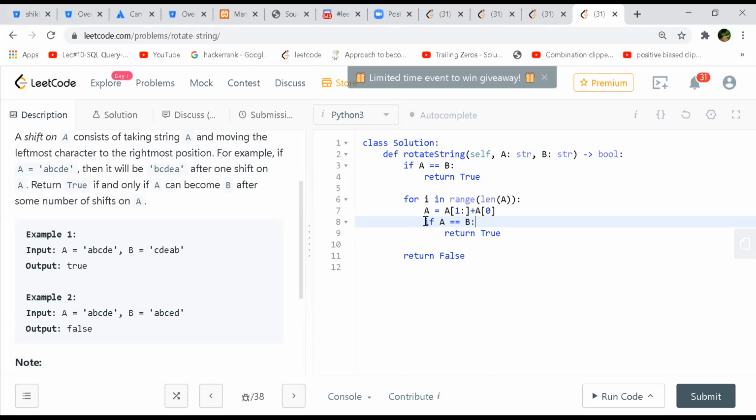This will also be n square, because if you have the same AB, something like that, right? Internally it will take over. No, it's actually n cube, I think. Yeah, that's what I was thinking, because each time you check the two strings, you're checking n characters. So in the loop, you're doing that n plus n job.